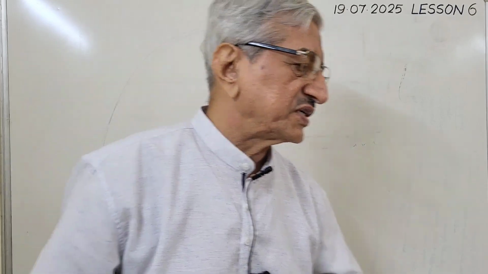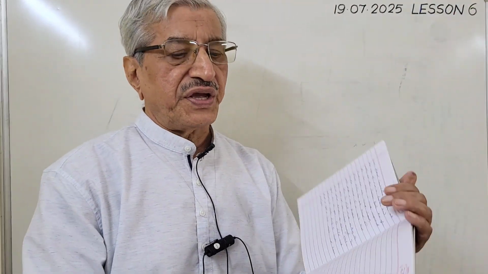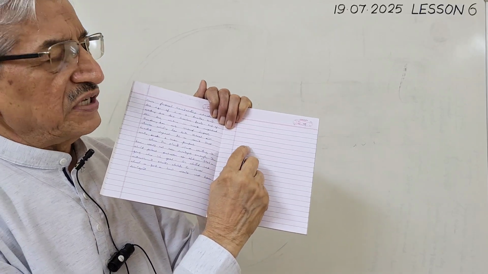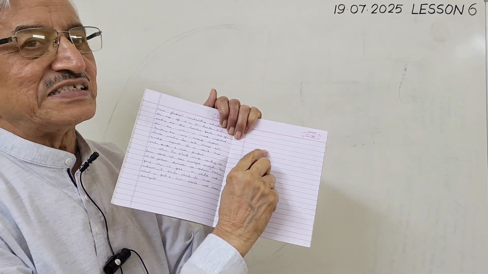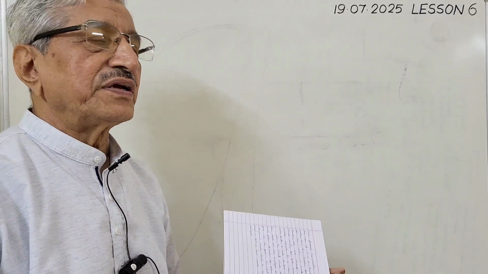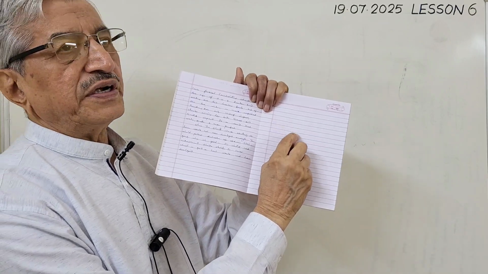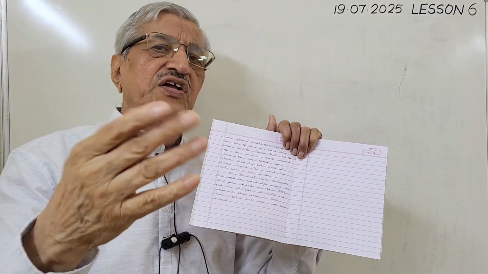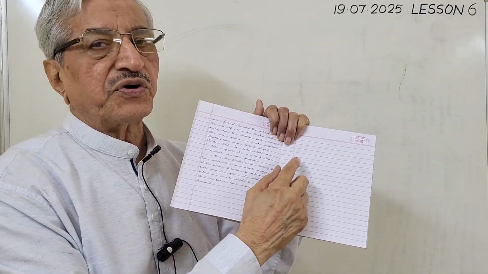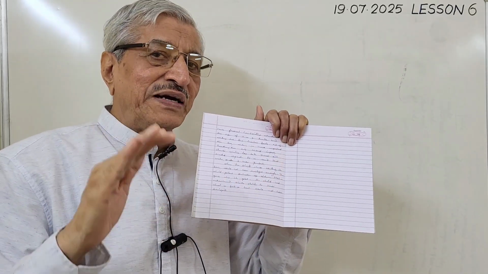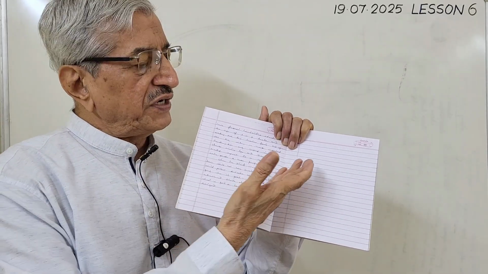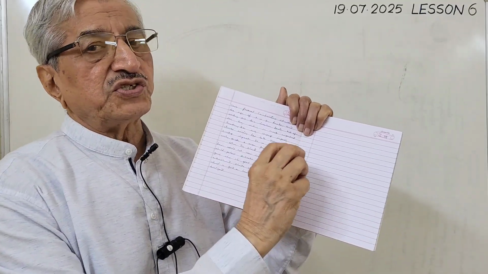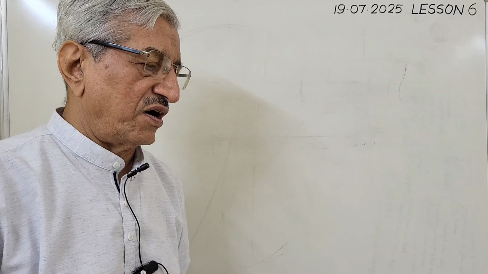Now coming to the next thing. Many think, what should be the size of the letters? In a ruled notebook, the size should be half the line spacing. Think. If the line spacing, the distance between one line and another line, is, using a scale you measure and decide, find out, 8 millimeter. 2 millimeters less than 1 centimeter. Many think it is 1 centimeter. No, it is wrong. They think the size should be half. No, it is not half.